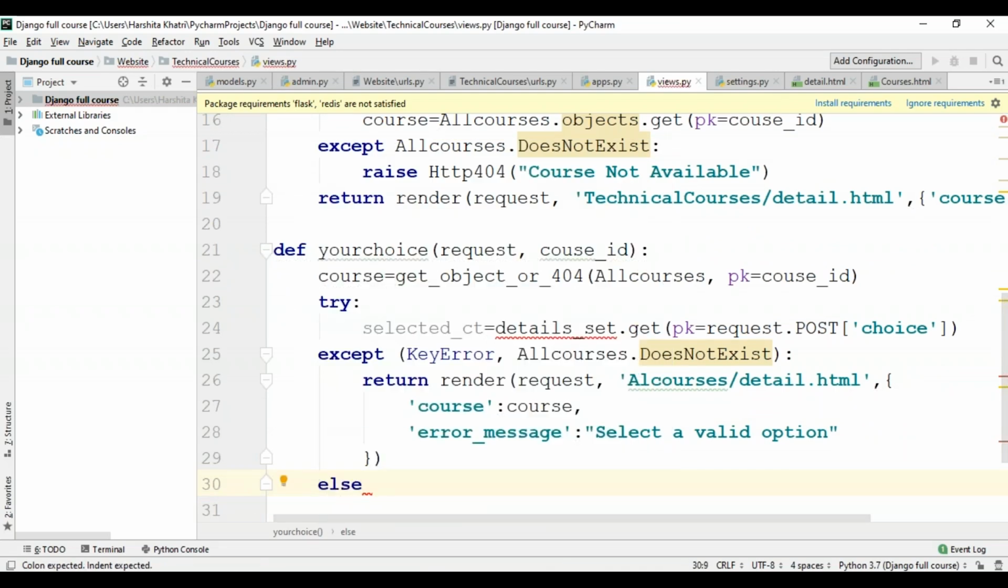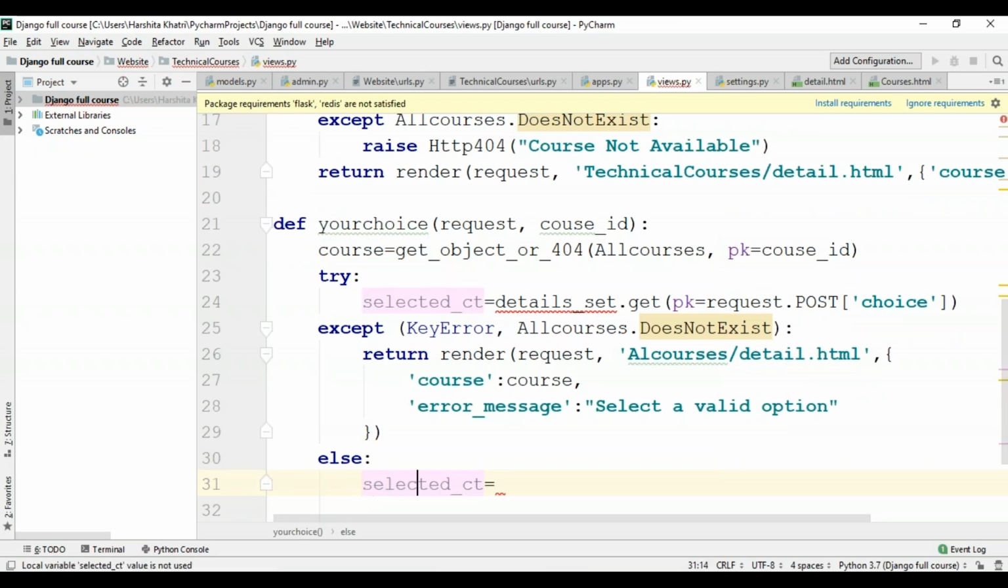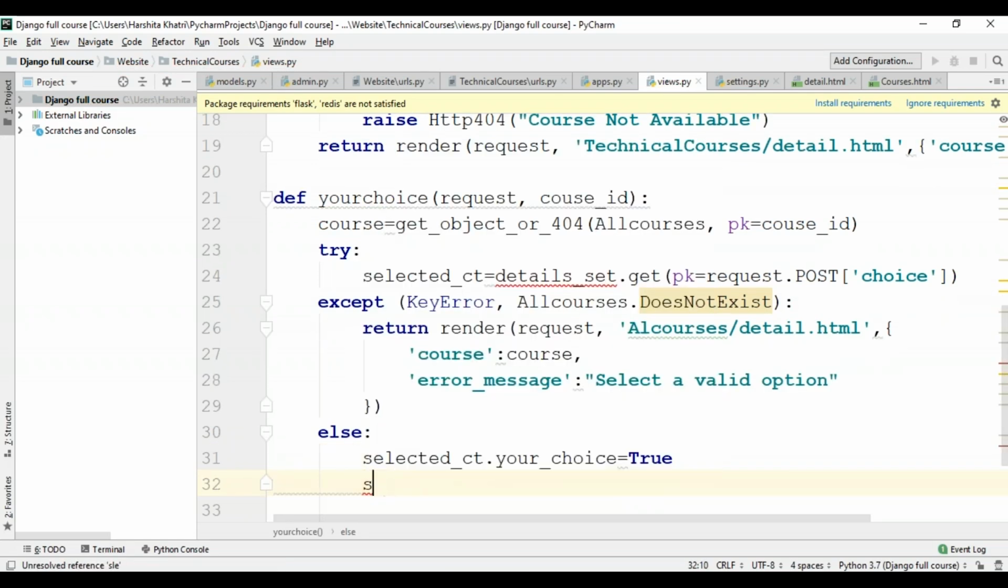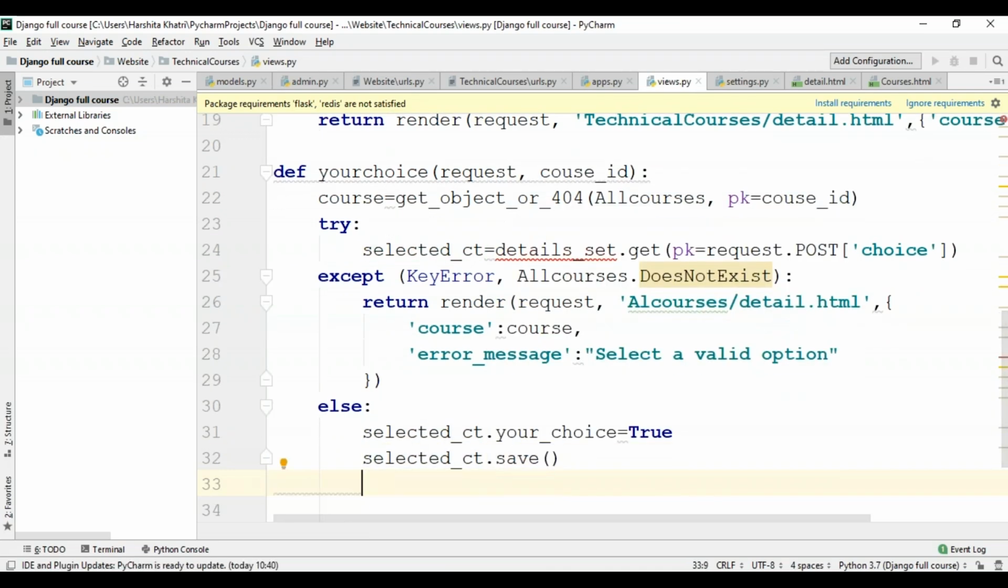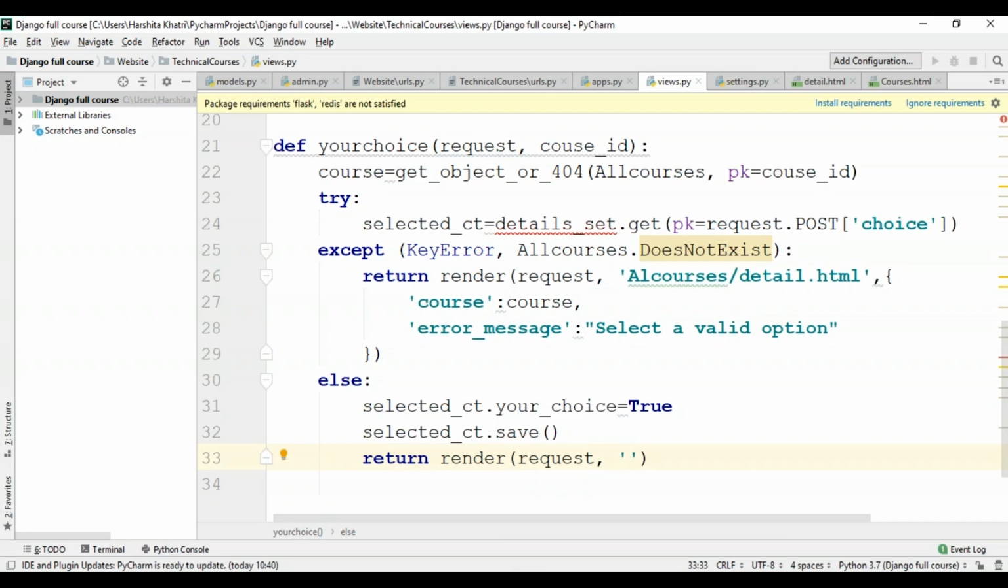After this, I'll have to use the else block, in case he's made the selection, selected_course_type.your_choice. When the user has made some selection, I want to set the value of the selected course type to be true. And then I'll save this using the save method, so selected_course_type.save. Then I'll make use of the return render method again. Here I want to redirect my views to the template, which is detail.html.